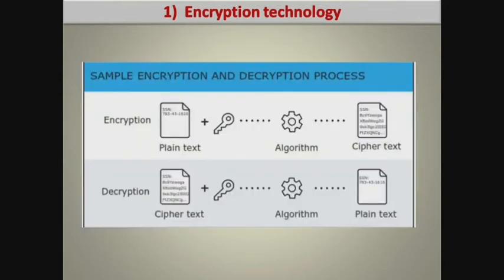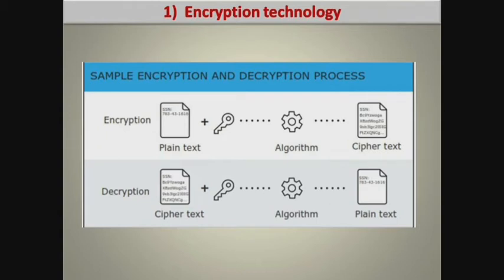See this picture. It explains the sample encryption and decryption process. First, we will move on to encryption. Encryption is a process of converting a plain text into ciphertext by using algorithm. For encryption, we will use one key to encrypt the data. So encryption will be done only when the text is sent from one computer to another computer.